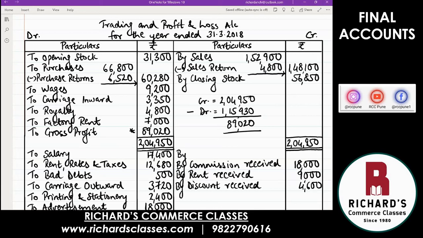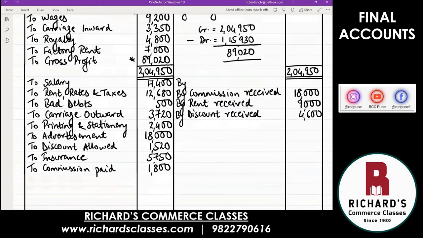And now I told you profit and loss account is a continuation of the trading account. So what you will do now is same process, but in profit and loss account. How do you do that? First, your gross profit. This you write gross profit carried down. Carried down where? To the profit and loss account. So on the opposite side, how you used to take balance carried down and balance brought down? Same thing you are doing for gross profit. It was the balance. But in this account, you don't write the word balance, you write the word gross profit. That is the balance carried down. There in the next account, profit and loss account, you will write by gross profit brought down.